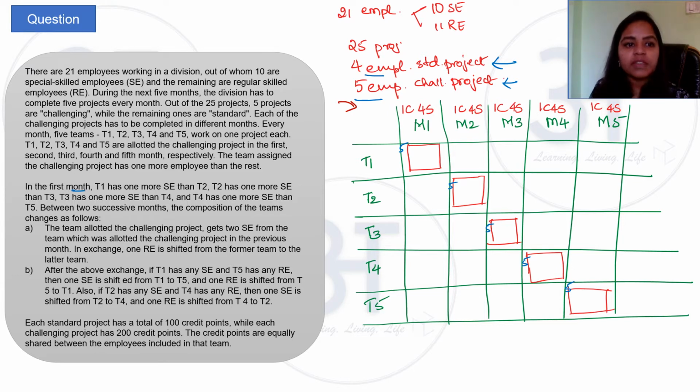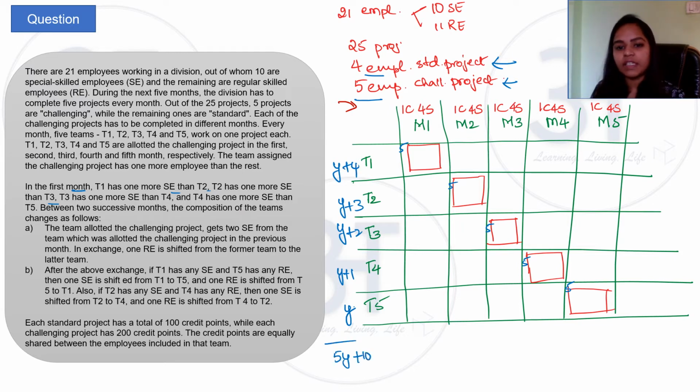In the first month, T1 has one more SE than T2, T2 has one more SE than T3 and so on. Say T5 has Y SEs in the first month, T4 will have Y plus 1, T3 will have Y plus 2, T2 will have Y plus 3, and T1 will have Y plus 4. So in total you have 5Y plus 10 SEs.